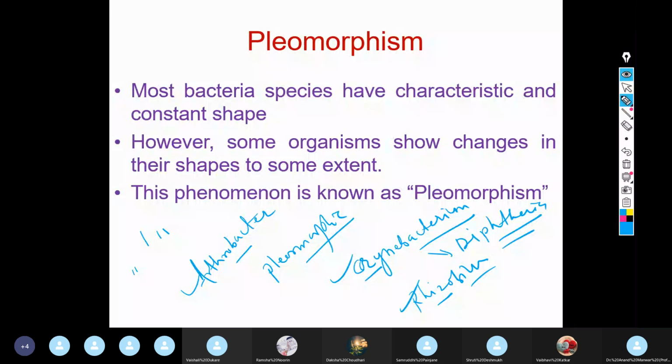But many times it happens that when they are grown in bacteriological media in the laboratory, they show pleomorphism. And what sort of pleomorphism do you see? For example, if you observe them under the microscope, actually what is expected is that they should be observed as rods. But instead of that, you can see all Chinese letters there. Say for example, this, then you can find this.